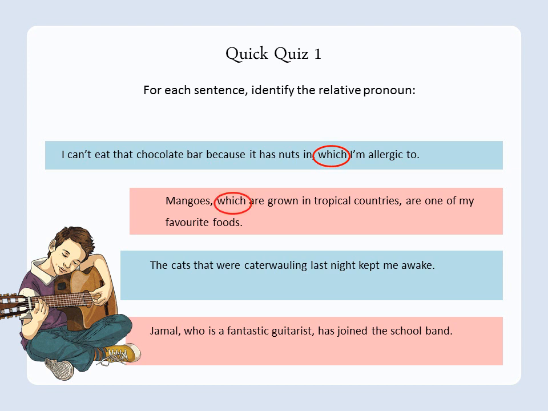The cats that were caterwauling last night kept me awake. So that were caterwauling last night is your relative clause, and you've got that as the relative pronoun. And Jamal, who is a fantastic guitarist, has joined the school band. So you've got who as the relative pronoun there too.